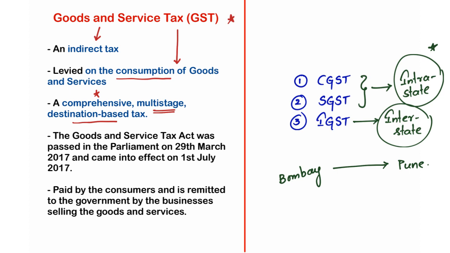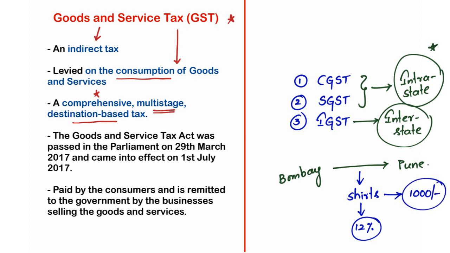So suppose here the product is a shirt, right? On apparels, the GST levied will be 12%. Suppose the cost of this shirt is 1,000 rupees, then the purchaser, the consumer, has to pay 12% tax on this particular product. That means the overall cost of this shirt will be 1120 rupees.